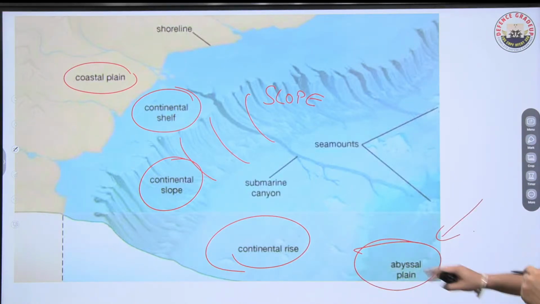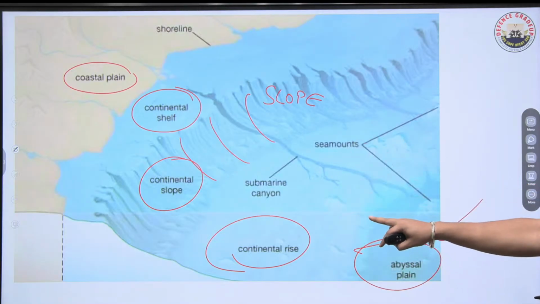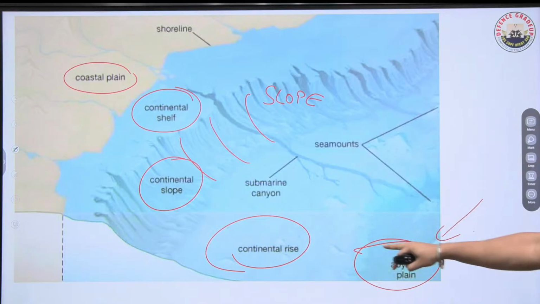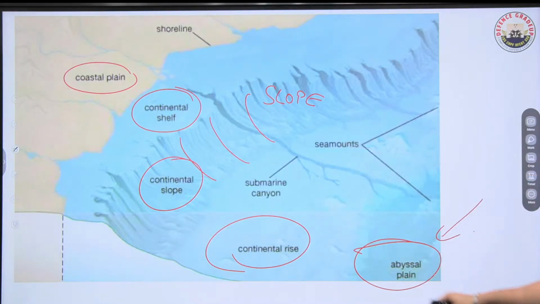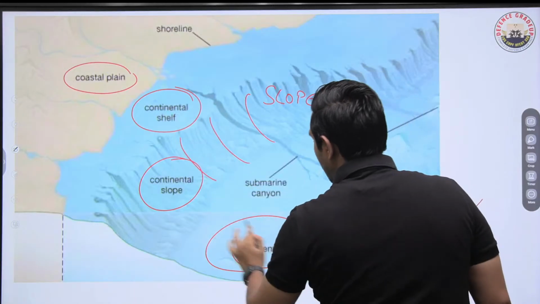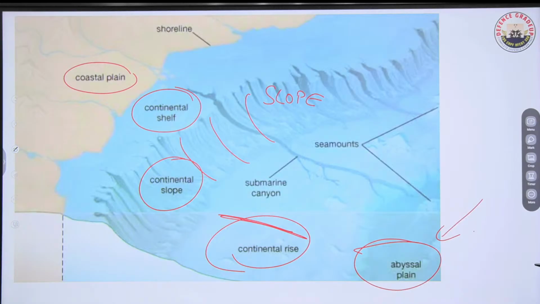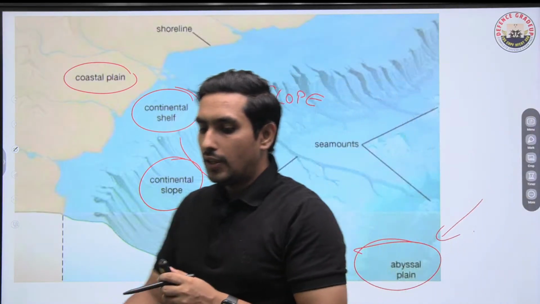So this, I hope, has made a very clear-cut picture in front of you. Is that clear to you guys? So please be very much clear in such questions how the sequence has to be. We have the continental shelf followed by the slope, then we have the rise, then we have the plains. Easy. So such questions will be asked in the exam. So we have to be very careful in answering such questions.